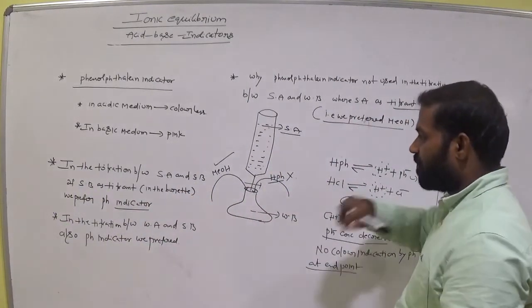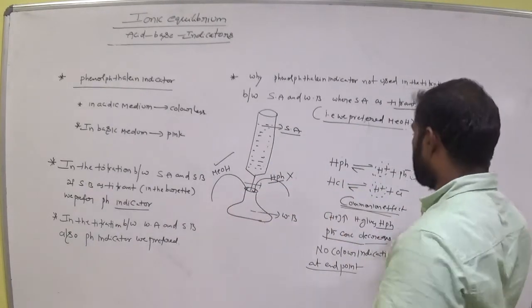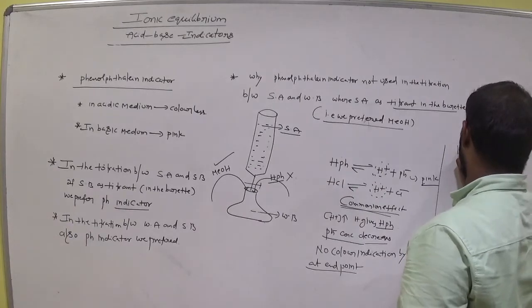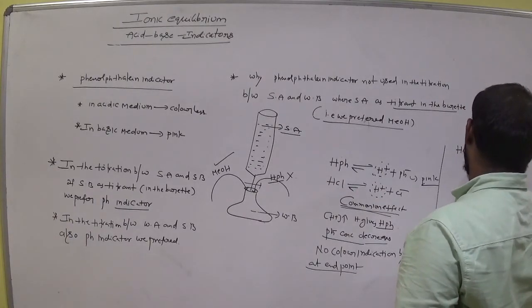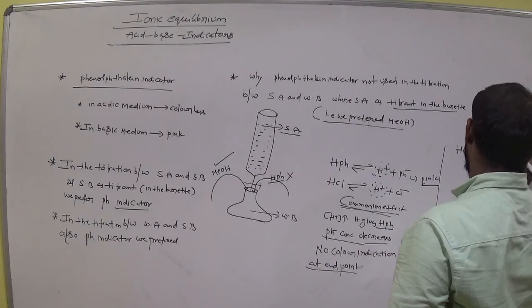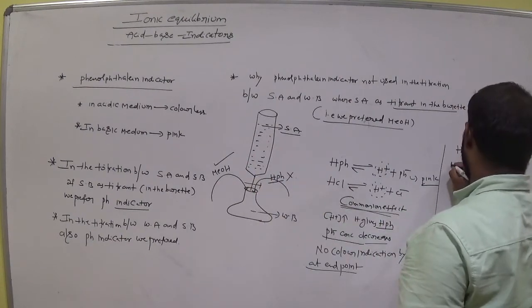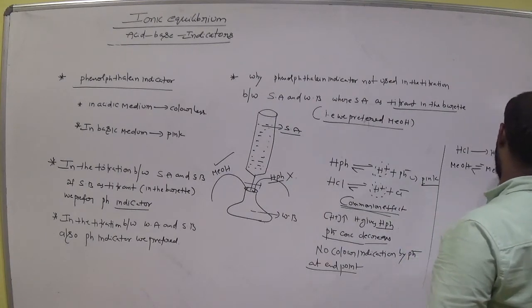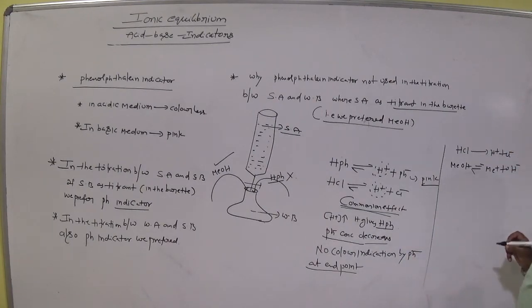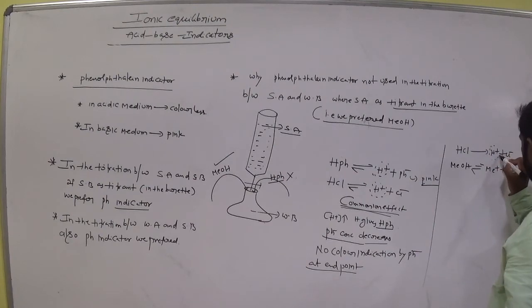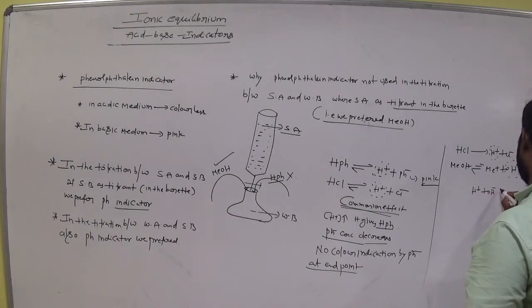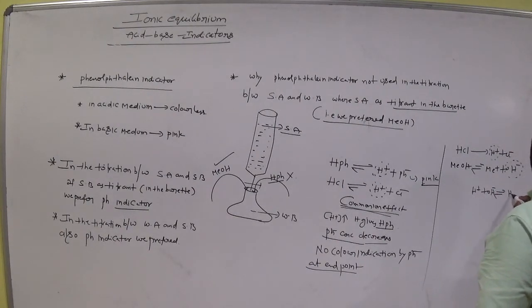Next, which indicator do we prefer in this case? MeOH. Why? So now what is the strong acid? This is H+ and Cl-. Which one do we add here? MeOH. How is it ionized? Me+ and OH-. So now how are this H+ and OH- eliminated? H+ and OH- are eliminated as H2O. Am I right?